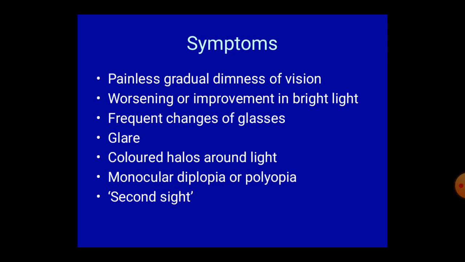Number 4 is glare. Number 5 is colored halos around light. Monocular diplopia or monocular polyopia may happen during cataract. And one special thing is second sight of vision. What is second sight?